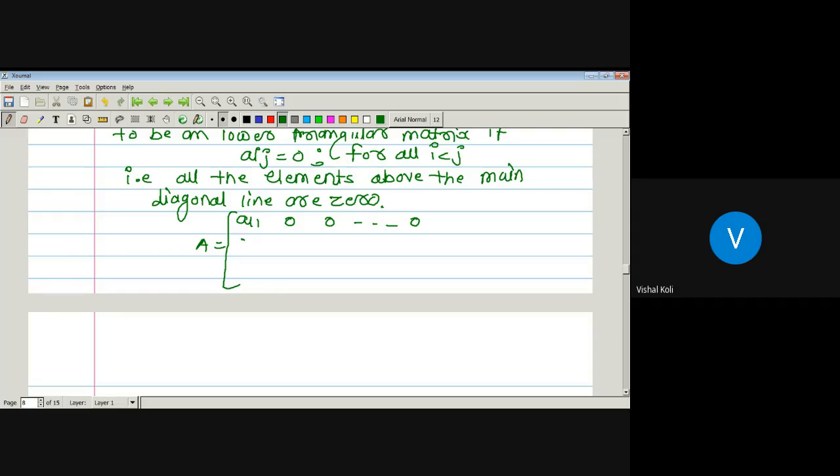Similarly, A21 as it is, since 2 is greater than 1. A22 again as it is. A23, 2 is less than 3, so we have to make that 0, and up to so on.